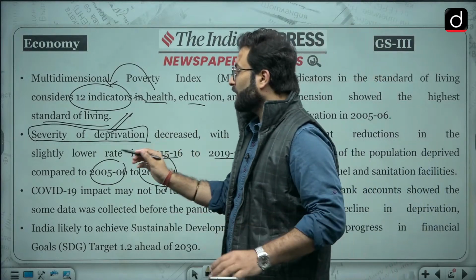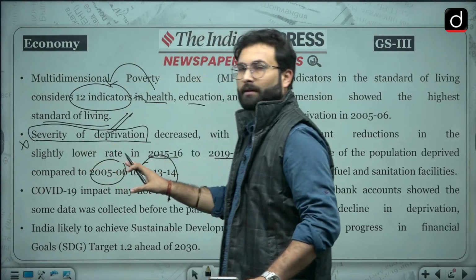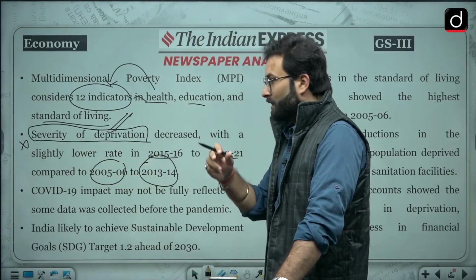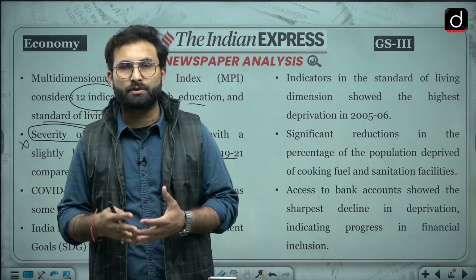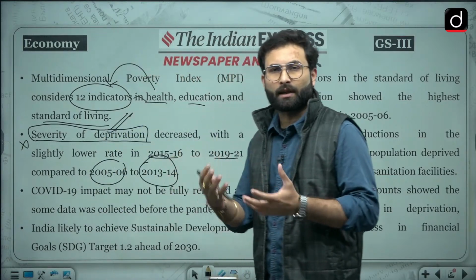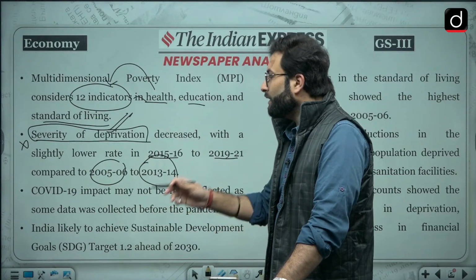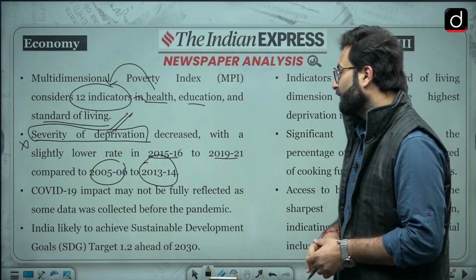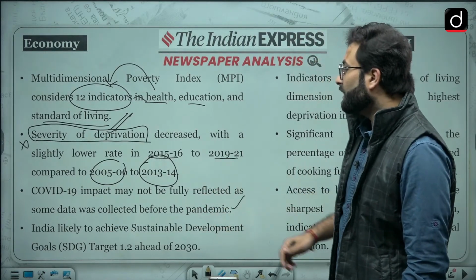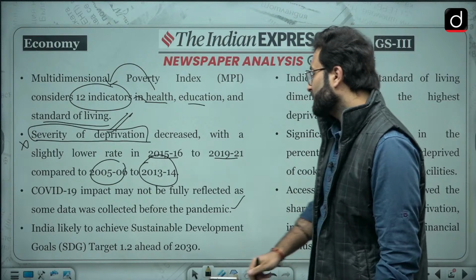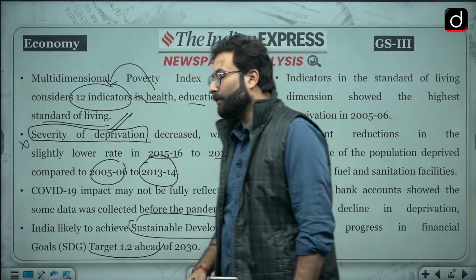Okay, that is not an important fact for you because they might not even go into such details, but just for a trend analysis I told you that the severity of deprivation, or you can say people lacking a few services, let's say education or health, that rate is slightly lower this time. COVID-19 impact may not be fully reflected as some data was collected before the pandemic, which we have talked about. Then India is likely to achieve Sustainable Development Goal SDG target 1.2 ahead of 2030.